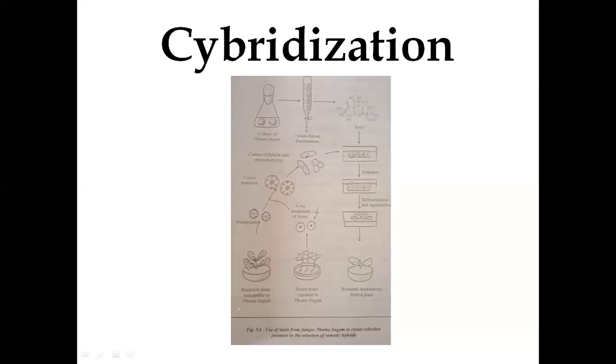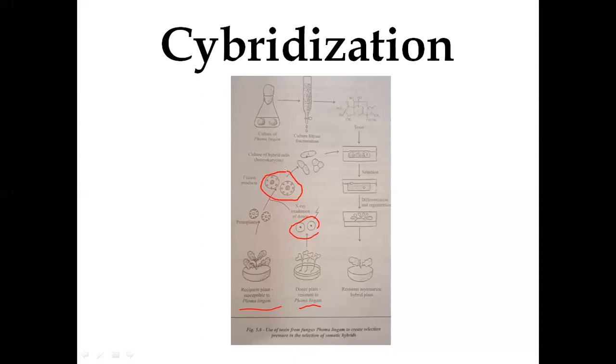Here you can see the recipient plant susceptible to Phoma lingam, and the donor plant having resistance against the fungus. Protoplasts were isolated from both plants, and the donor was irradiated to remove the nuclear component, and later fused with the recipient protoplast.